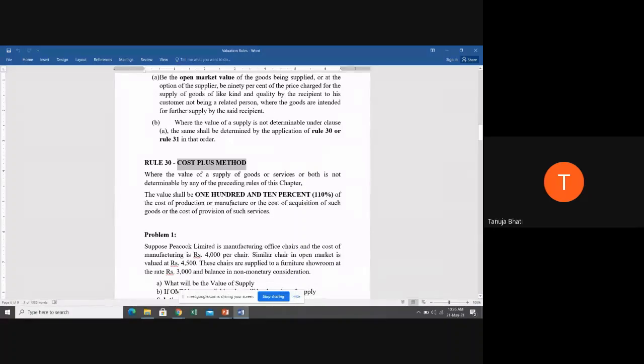Again, I am repeating, rule 30 is the cost plus method, which says that you have to come to this rule only when rules 27, 28, 29 did not apply. You were not able to find out the value under such rules, then you have to come to this rule. This rule says that take the value simply as 110% of the cost of production, cost of manufacture, cost of acquisition, cost of provision of service, as the case may be. Next, let us see a problem on this.